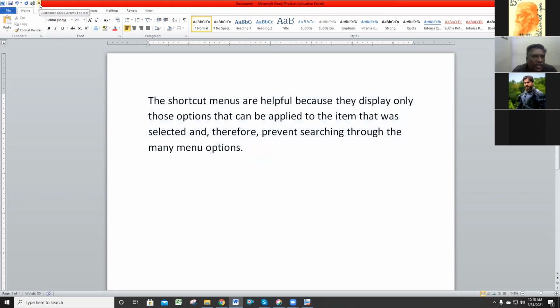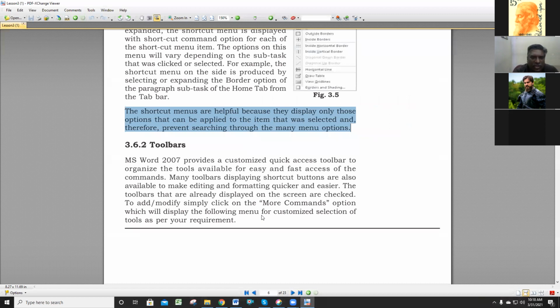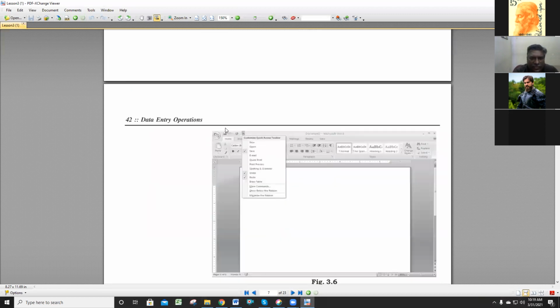Just a small down arrow is there, an icon with the small arrow. Customize quick access toolbar is there, on the top left hand side. There is the customize access toolbar. I will show in the textbook also. Here, page number 42, you are taking, the customize access toolbar is there.